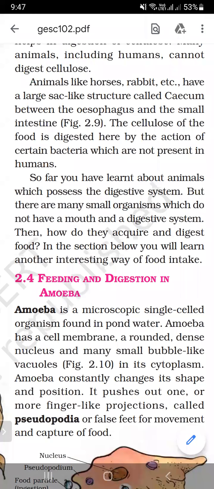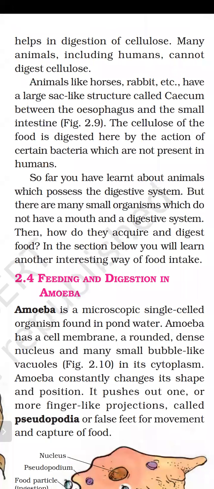So far you have learnt about animals which possess a digestive system like human beings, but there are many small organisms which do not have a mouth or a well-defined digestive system. So how do they acquire and digest food?